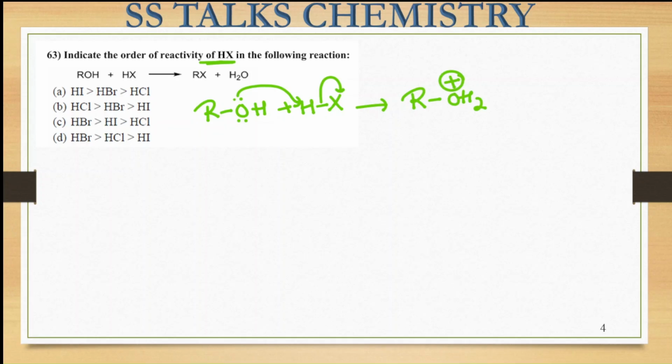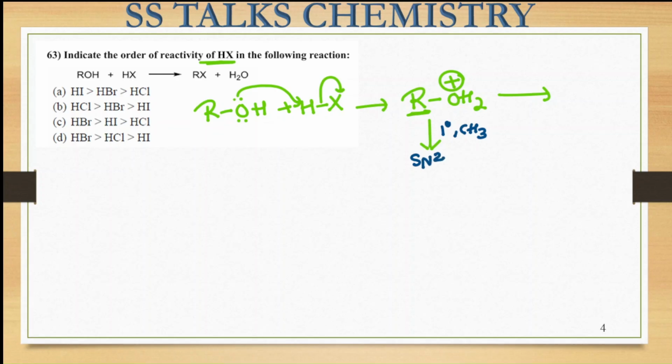Now the water molecule that has been formed over here is my good leaving group. This reaction can proceed on two paths depending upon the R substrate that we have. If my R substrate is, suppose, a primary alkyl species or a methyl substituent, the reaction will proceed through the SN2 path, right?